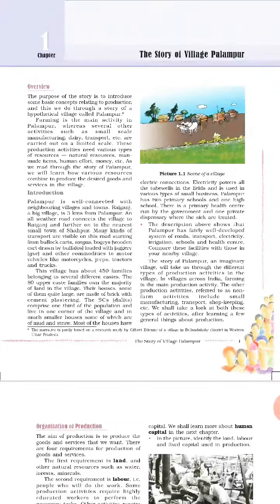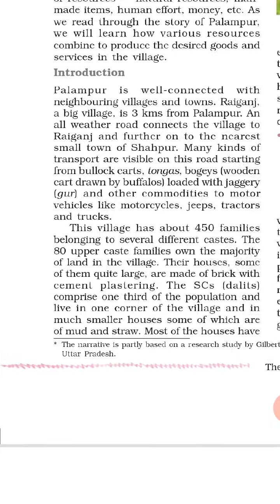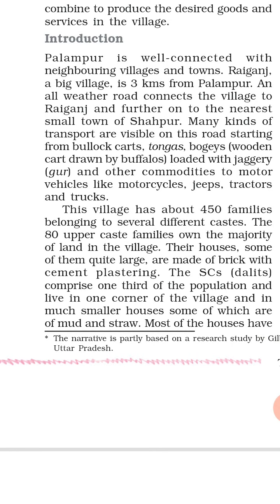Now students, see this paragraph, and try to understand. This village has about 450 families belonging to several different castes. So this village has about 450 families. How many families live in this village? 450 families belonging to several different castes. Now they belong to different castes.